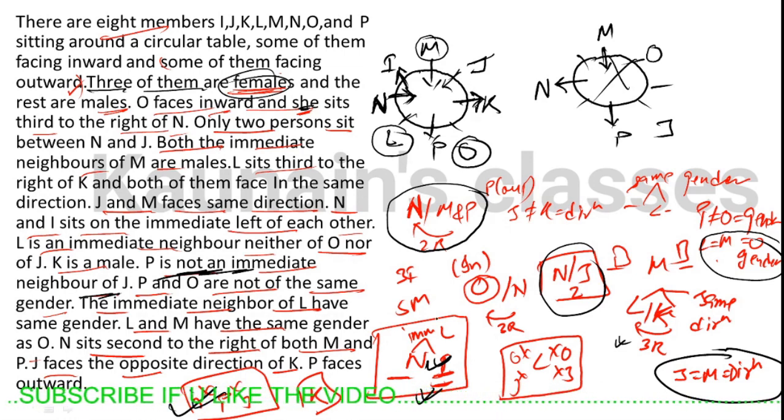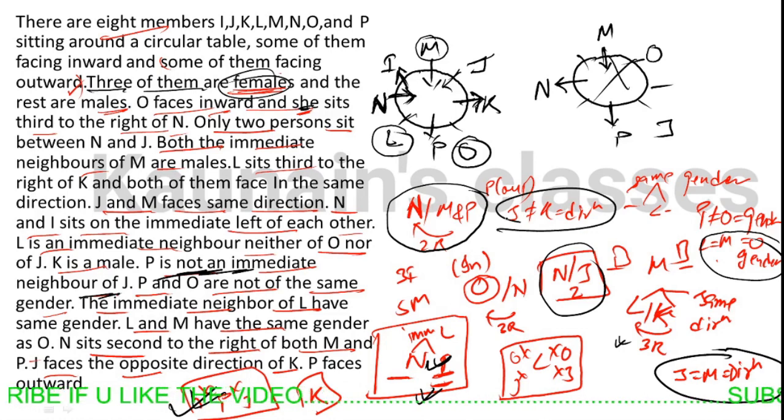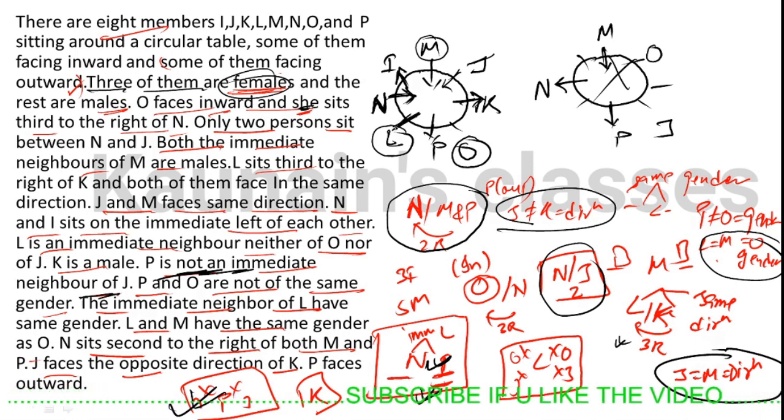What is the next hint of direction? J and K have opposite directions. K is facing inside, then J will be facing outside, right?